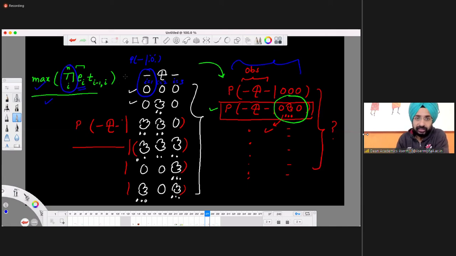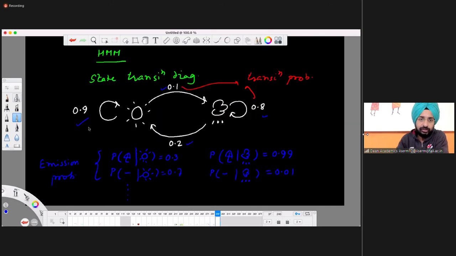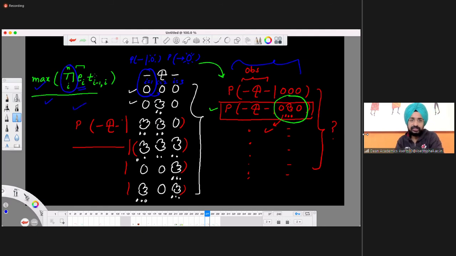T_i is the transition probability from previous to present. Previous was nothing, so it is the start of the model, which means the probability of entering into the sunny state, which is generally 0.5 because there are two states, sunny or cloudy, 0.5, 0.5 to start with. But after that it has to be fixed. For example, sunny to sunny, we know, is 0.9. We know this is over here. So that's how we calculate this. So you understand this equation.